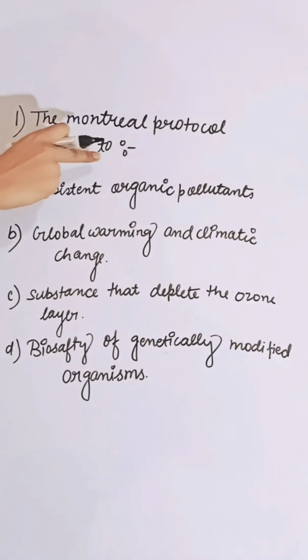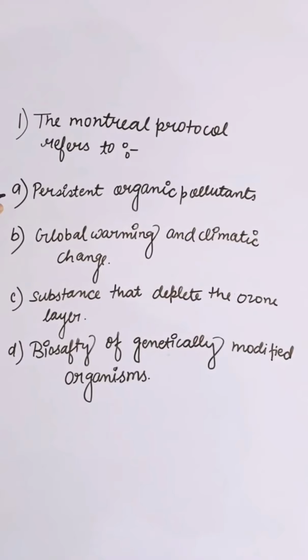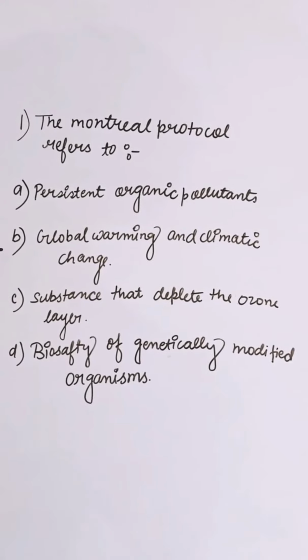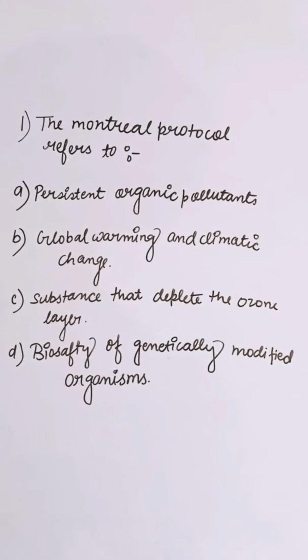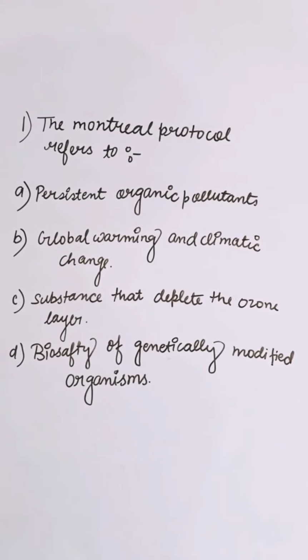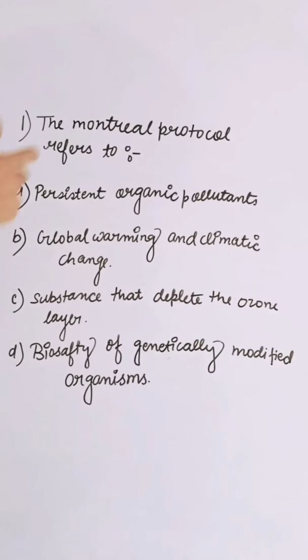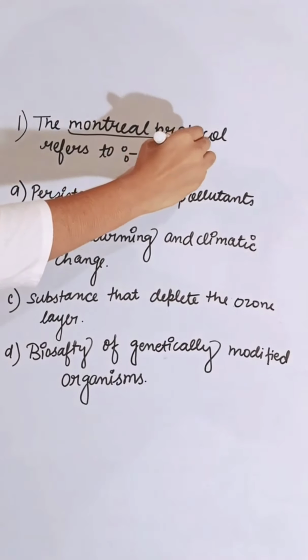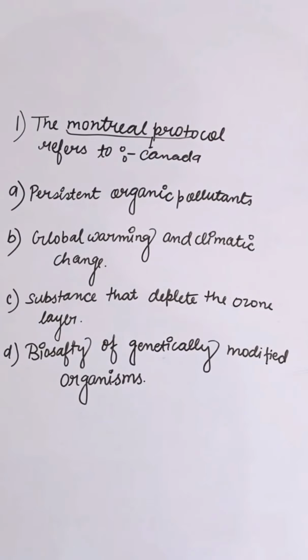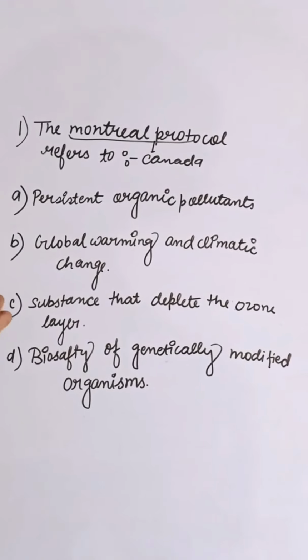The Montreal Protocol refers to: first option persistent organic pollutants, second global warming and climatic change, third substances that deplete the ozone layer, and fourth biosafety of genetically modified organisms. The Montreal Protocol was signed in Canada to control the depletion of the ozone layer. So the correct answer is C.